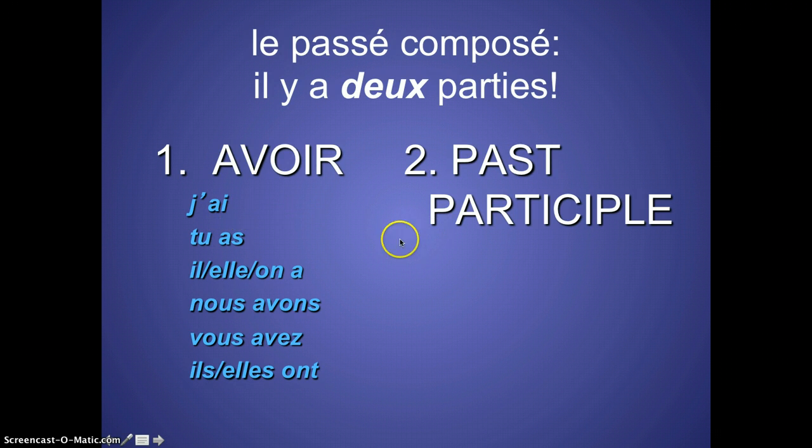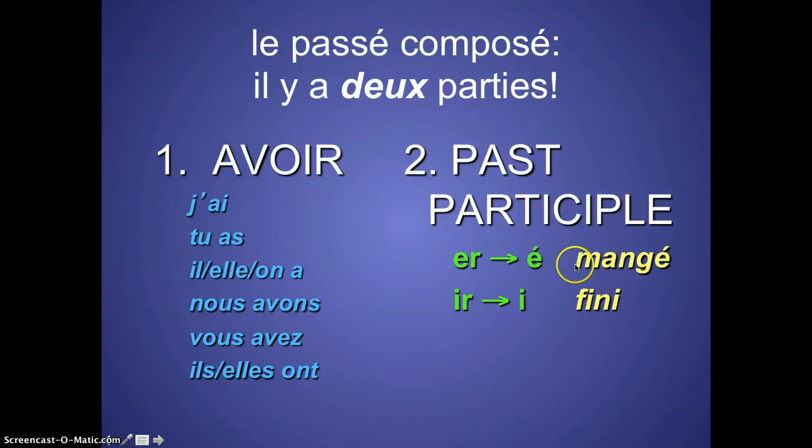Okay, so we take our infinitive. If my infinitive ends in er, then I take off the er and I add an accent aigu. Manger becomes mangé. Wait a minute, they sound the same, but they're spelled differently. Very important. Verbs that end in ir and follow my pattern, we take the ir off and we add an i. So we have fini. Verbs that end in re, we take the re off and we add a u. Répondu. So these are past participles.